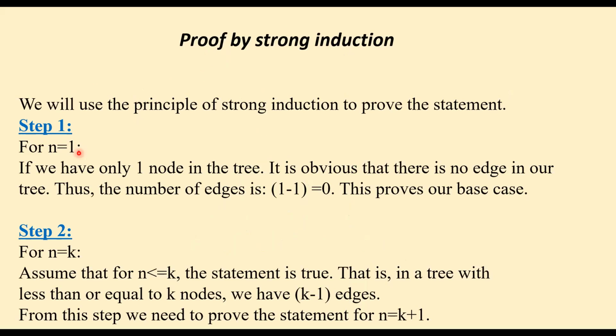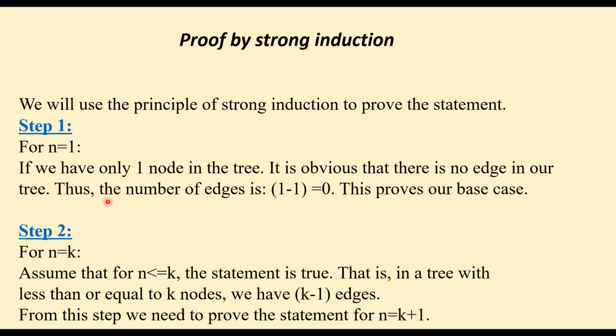In step 1, we take n equal to 1. It means that we only have one vertex in our tree. If we have only one node in the tree, it is obvious that there is no edge in our tree. So the number of edges is 0, which is n minus 1, or 1 minus 1. This proves our base case.